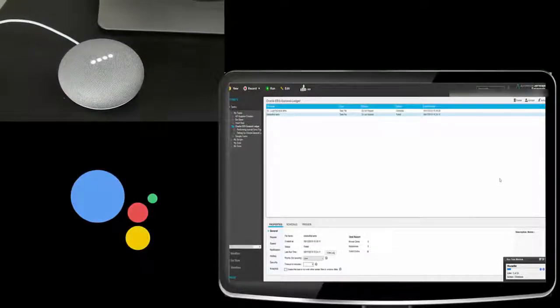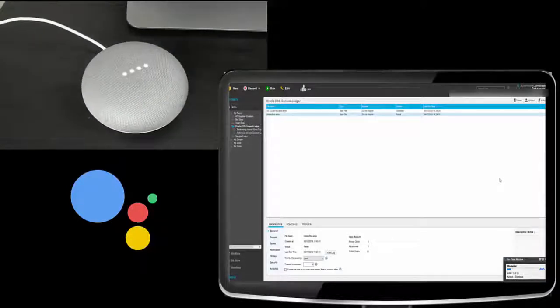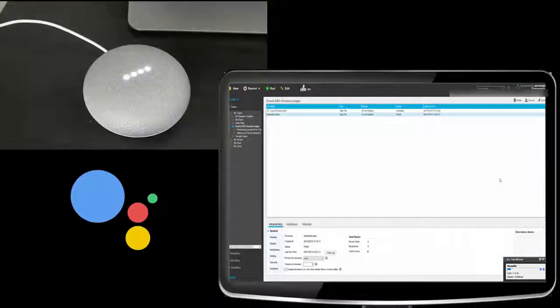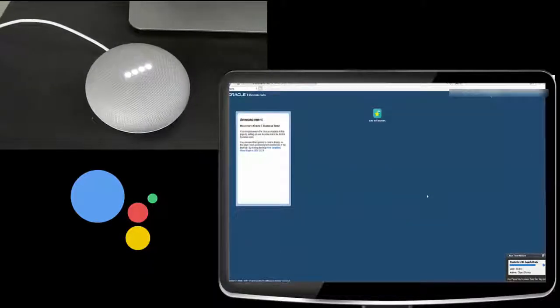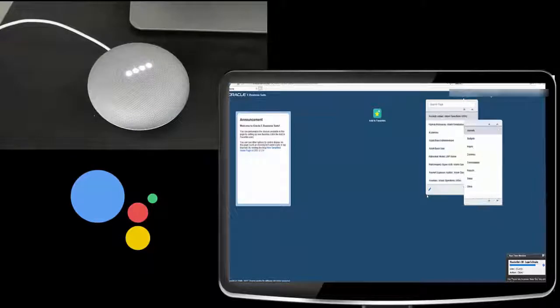Hey Google, talk to Genius Bot. Hello, how can I help you? Hey Google, can you please run the create journal task on Automation Anywhere? Sure, we will be running Create Journal Entries task for you from Automation Anywhere.